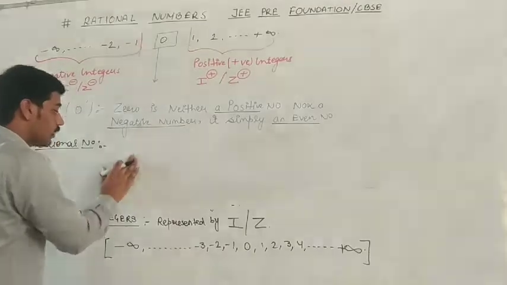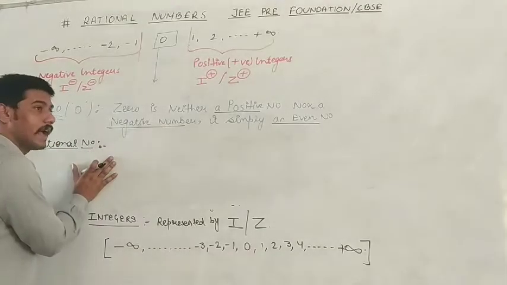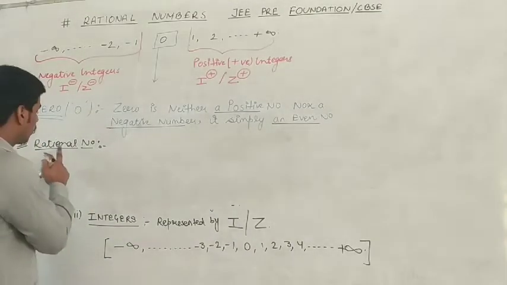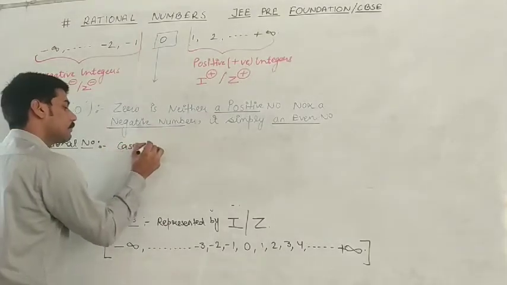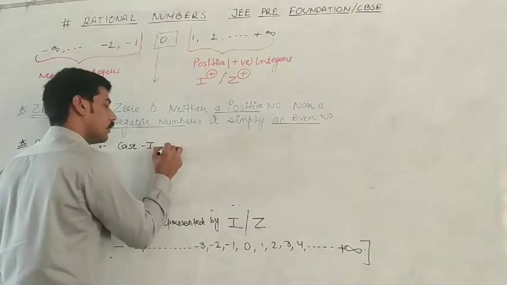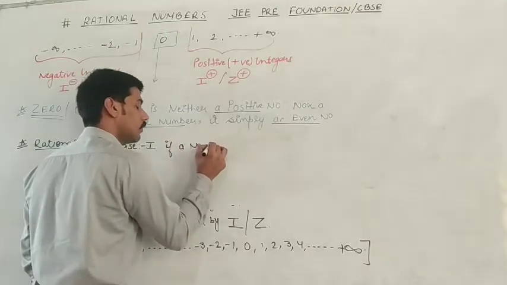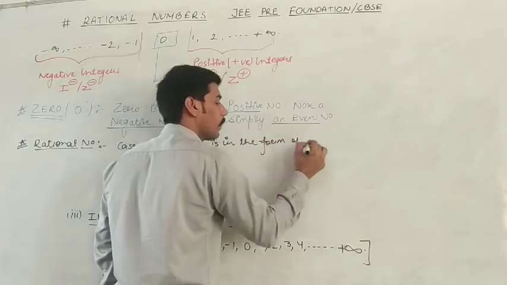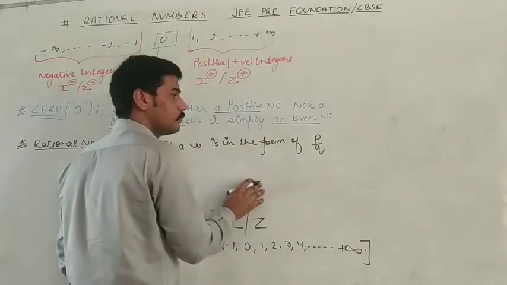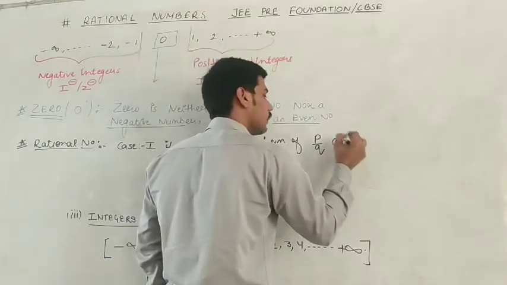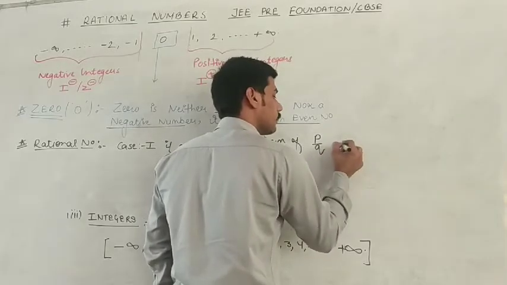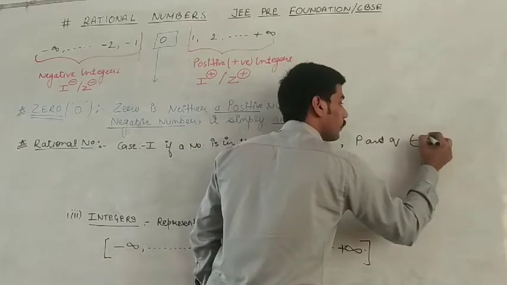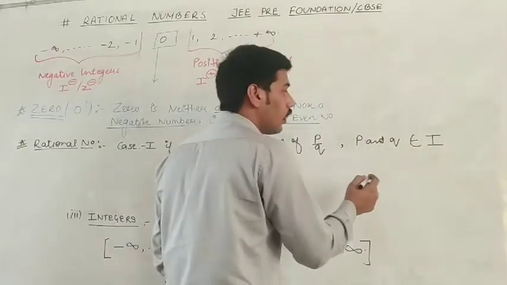Guys, rational number. To understand the concept of rational number, we have to know the concept of two cases. Case number 1: if a number is in the form of P upon Q, and P and Q both are elements of integers.